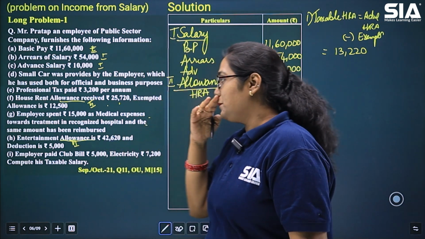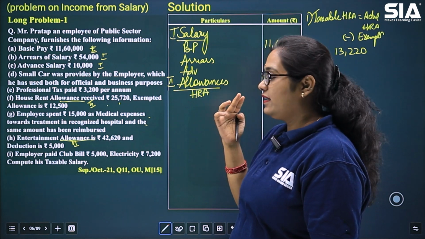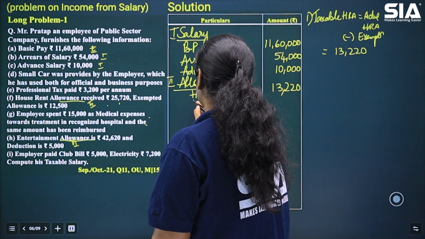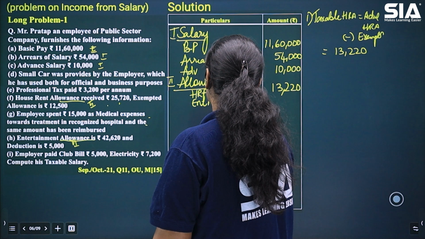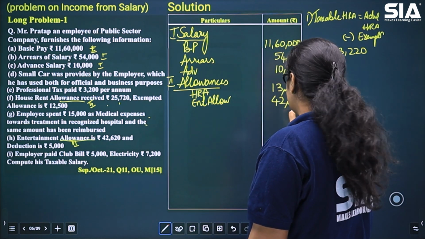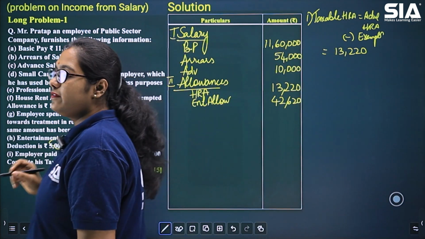Next, entertainment allowance is 42,620 and the deduction allowed is 5,000. You may ask, why am I not deducting this 5,000 rupees here?